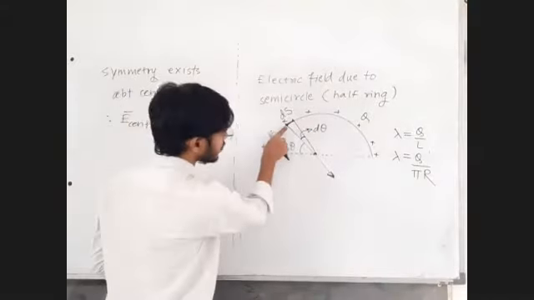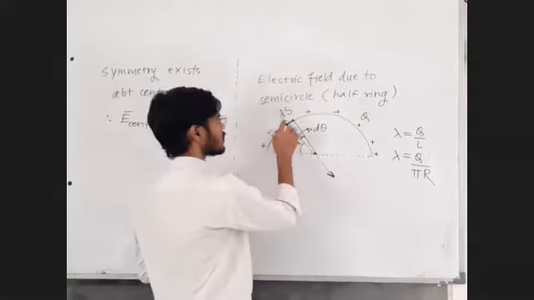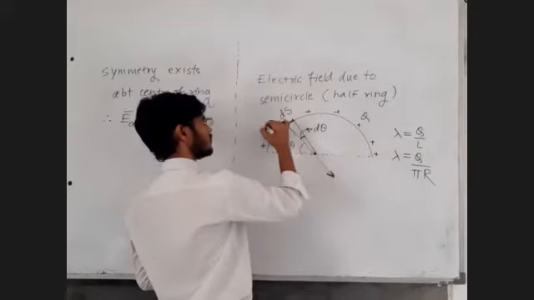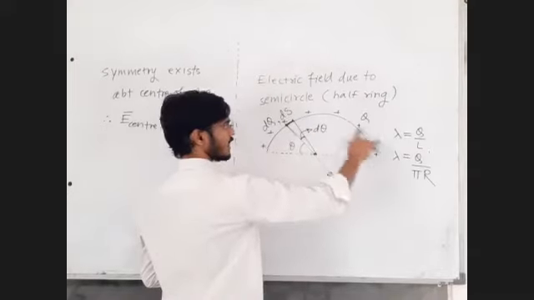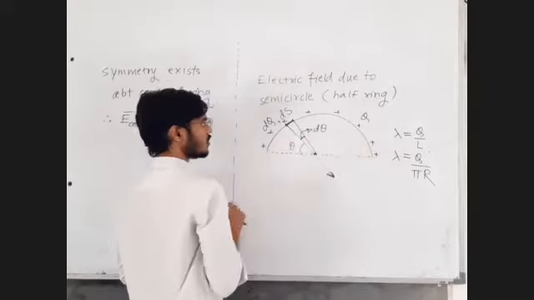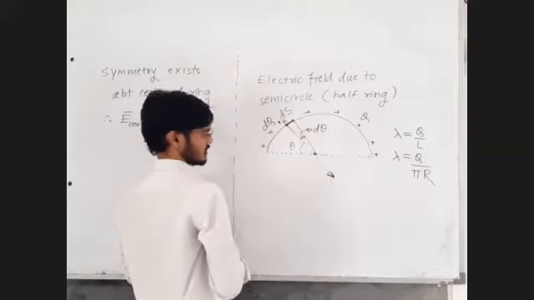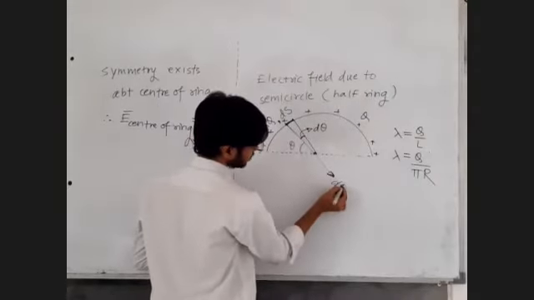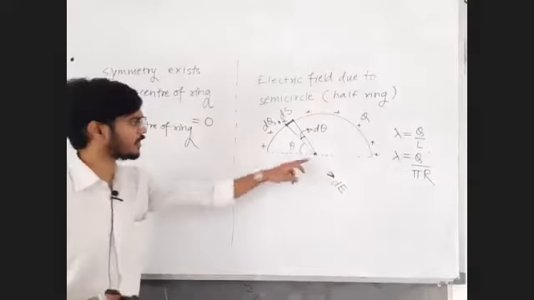Because it is a positive charge, the electric field will be directed away. Let the charge on that arc length be dq, a very small charge, and over the entire arc the net charge is q. Because of the charge dq, the electric field at this point will be dE.